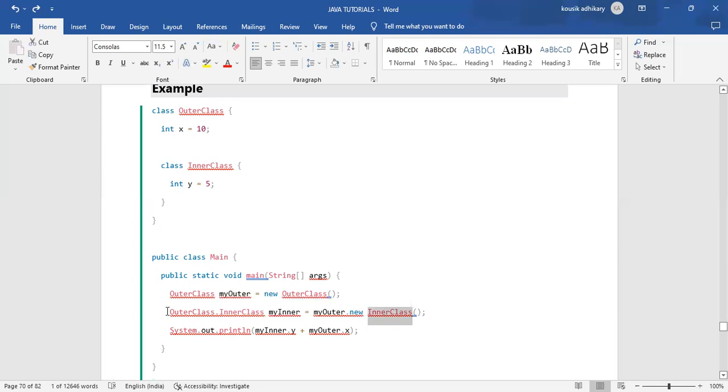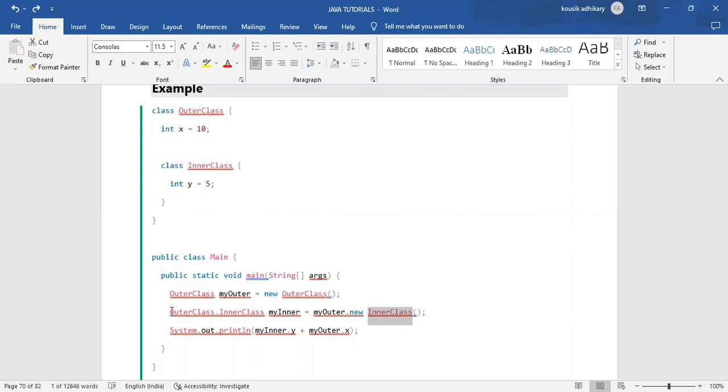This is the way you can create an object of an inner class. Creating an object for an outer class is the same. First of all, you need to give the name of the class, then the object name, then equals to the new keyword, then again that class name. But when you are creating an object for an inner class, first of all you need to mention the outer class name, then dot, then inner class name. Then you need to give an object name.